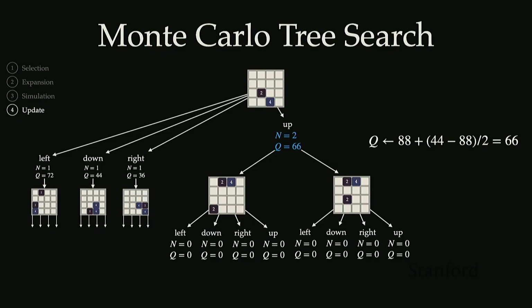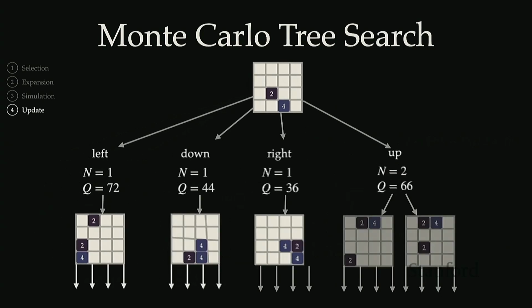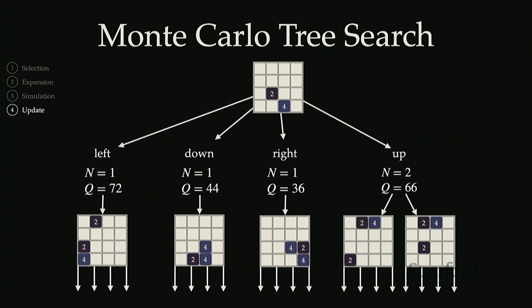Okay, great. So after doing this update, we're left with this search tree. And this process would just literally repeat over and over until you've run out of simulations to perform. So in MCTS, you set the number of simulations that you're performing. You can also specify a time limit. So if you only want the algorithm to run for 1 minute, you can do that. And whatever the Q estimates are after that 1 minute are returned, and then you can make your action based on that. So it's an anytime algorithm, meaning you can stop it whenever, and the estimates that are returned are what you end up with.